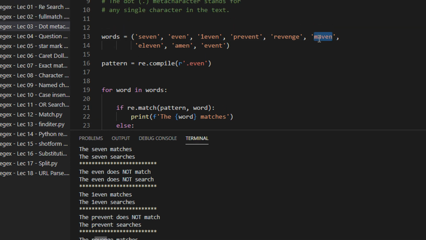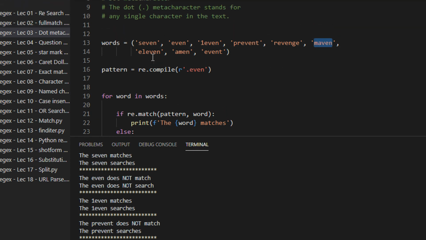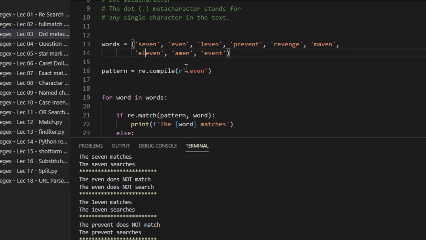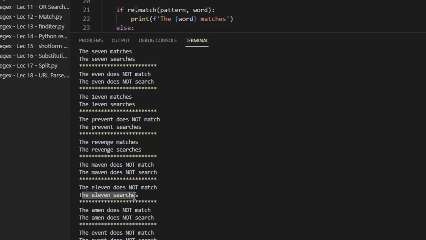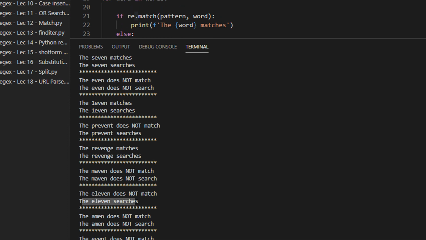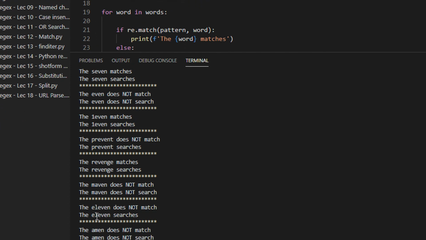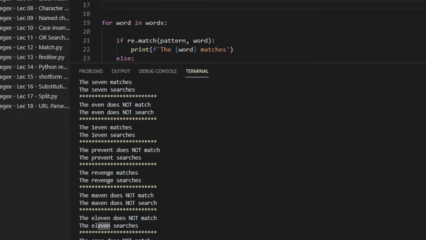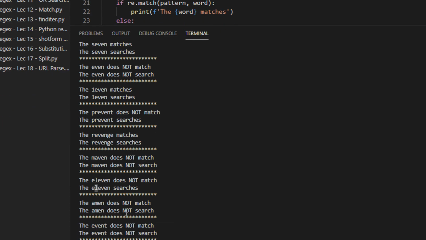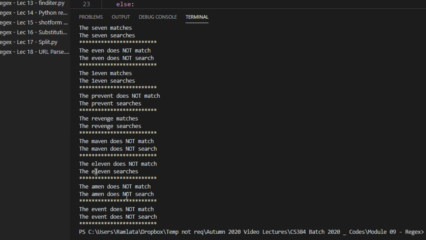Maven will not match because there is no substring even here. 11, even is there, but preceding it there are two characters, and we only want a single character. But you can see the 11 searches, right? Now why did it search in 11? Because the even is matched here, and before even I should have one character, so I had L as the one character that can be replaced.